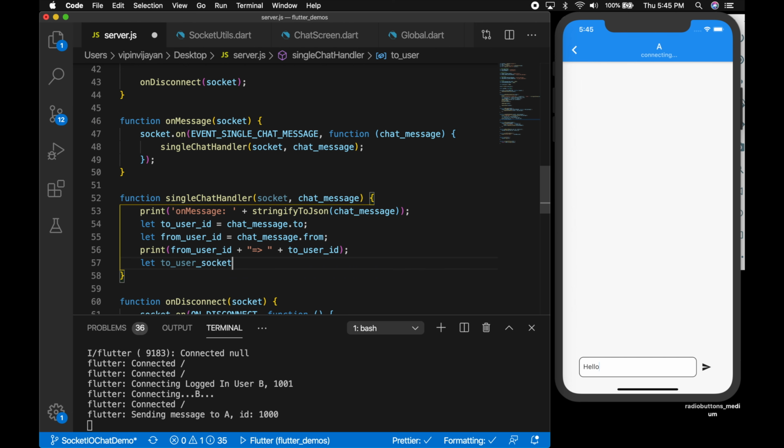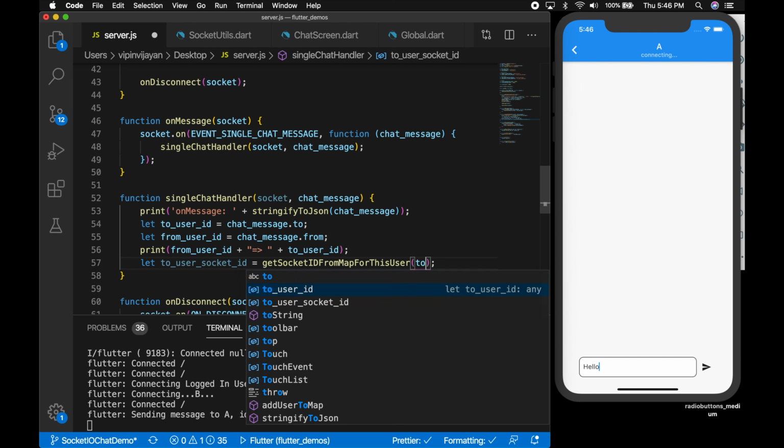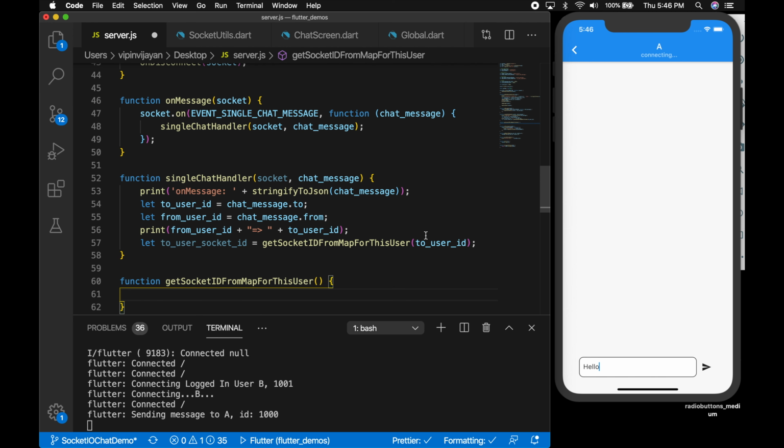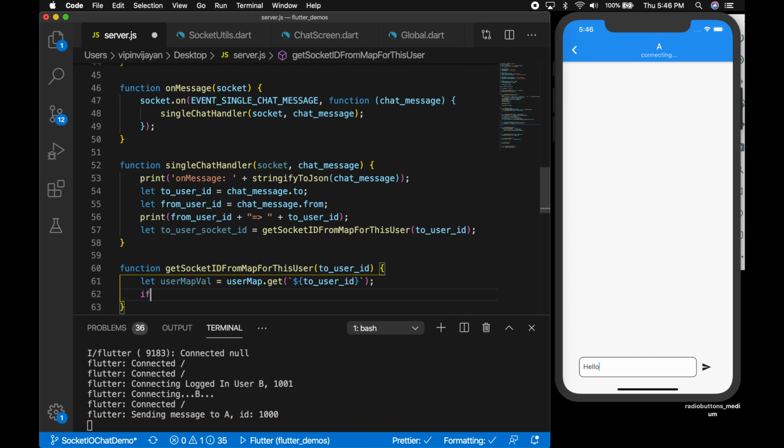Now let's try to get the socket ID for the to user, so that we can send messages to that socket. So let me write a new function, get socket ID from map for this user, and pass in the to user ID. Let's get it from the map. So let user map value is equal to user map dot get, and pass in the to user ID, so that will be $to user ID. Then we should get the socket ID for this user.